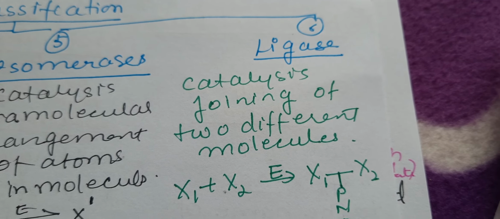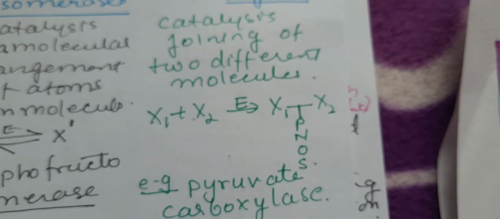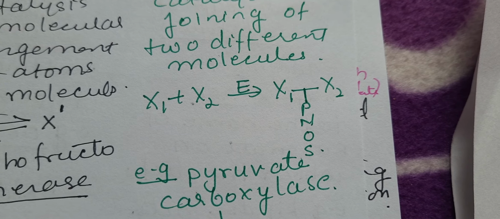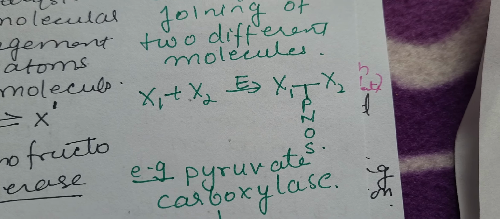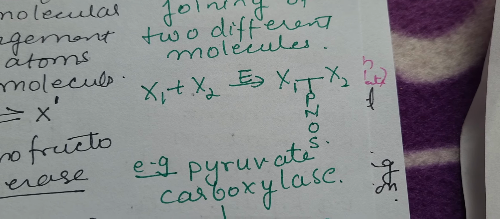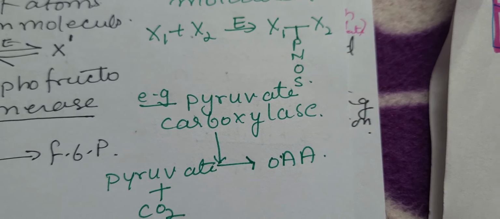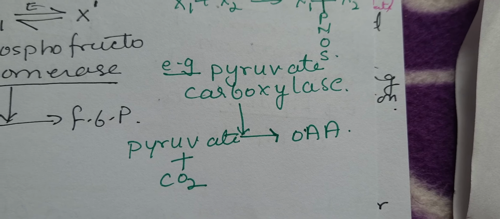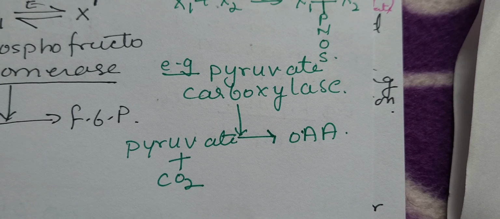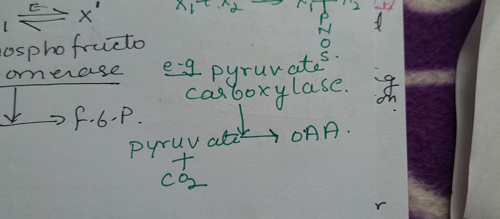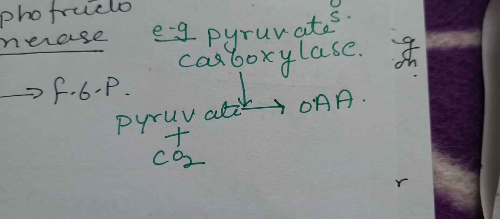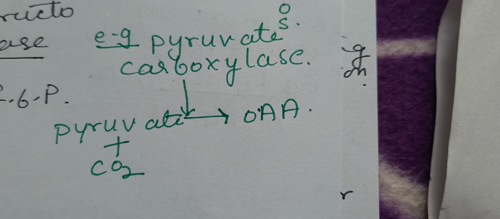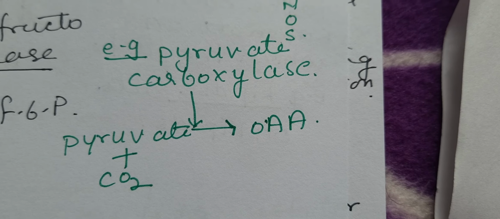Then ligase catalyzes joining of two different molecules. So X1 and X2 are two different substrates. They are joined either by phosphate bond, nitrogen bond, oxygen, carbon or sulfate bond. For example, the enzyme pyruvate carboxylase. So what is it doing? It is creating the bond between the pyruvate and carbon dioxide and it forms another compound which is called oxaloacetate.